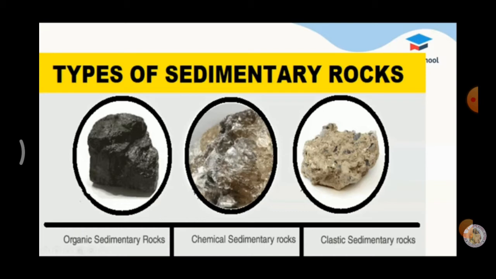Chemical sedimentary rocks. Chemical sedimentary rocks are formed by precipitating of minerals from water. It is formed usually through evaporation of chemical rich solutions. These rocks are also called evaporites. Rock salt is an example of this kind of rocks.